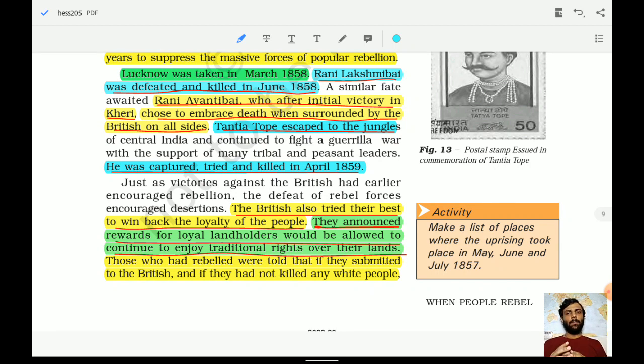Lucknow was taken in March 1858. Rani Lakshmi was defeated and killed in June 1858. Remember this particular timeline, June 1858, when Rani Lakshmi was defeated and killed. Rani Avanti Bai, after initial victory in Kheri, chose to embrace death because she was surrounded by the Britishers from all sides. She did not have any other chance. Tatya Tope escaped to the jungle, but he was also captured, tried, and killed in April 1859.